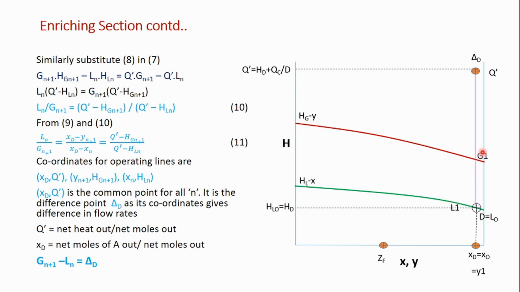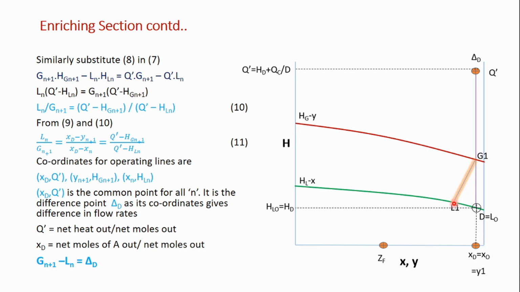So G1 and L1 points are in equilibrium, so they should lie on a tie line, right? So draw a tie line between G1 and L1. This refers to stage number 1, the topmost stage in the column. The compositions are y1 and x1, and this tie line, the glowing pink line, is giving the compositions of stage 1.